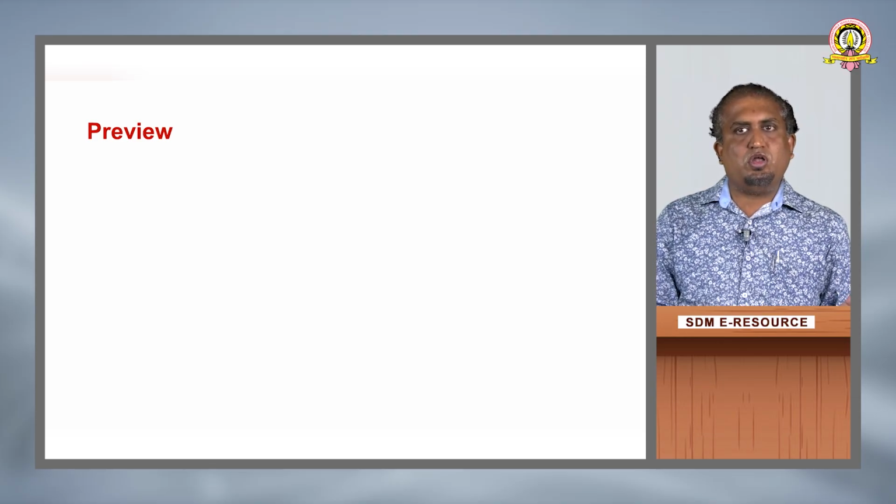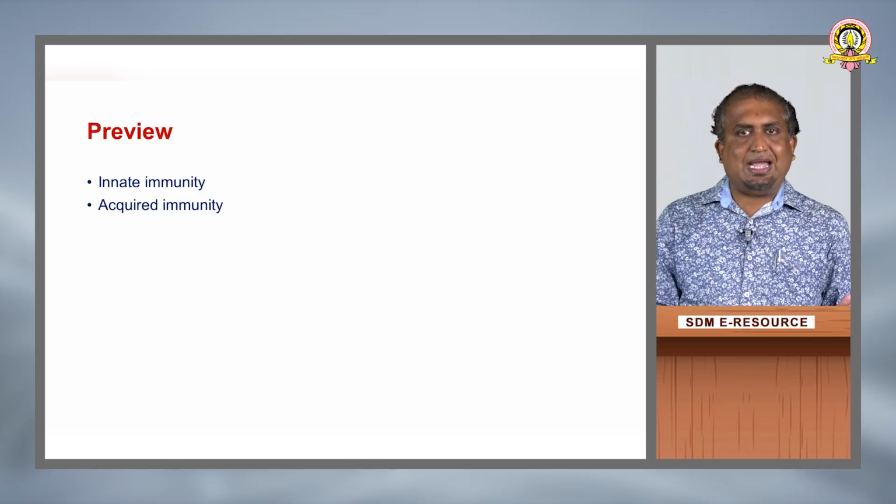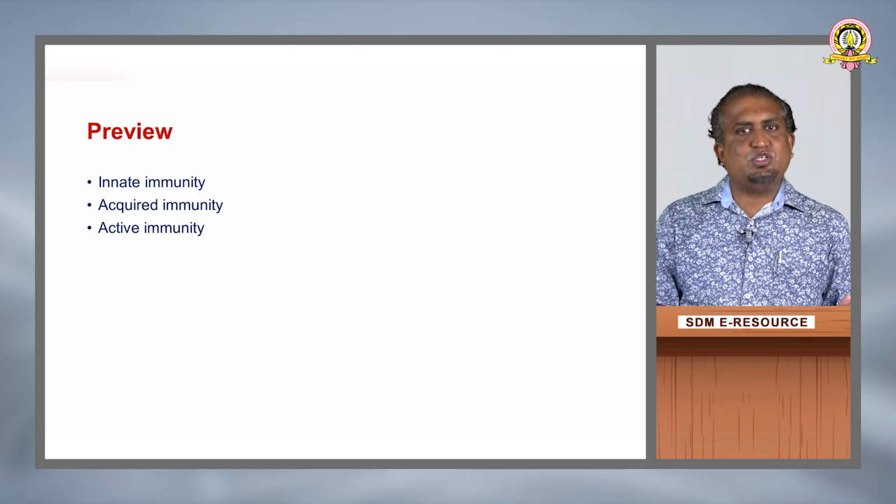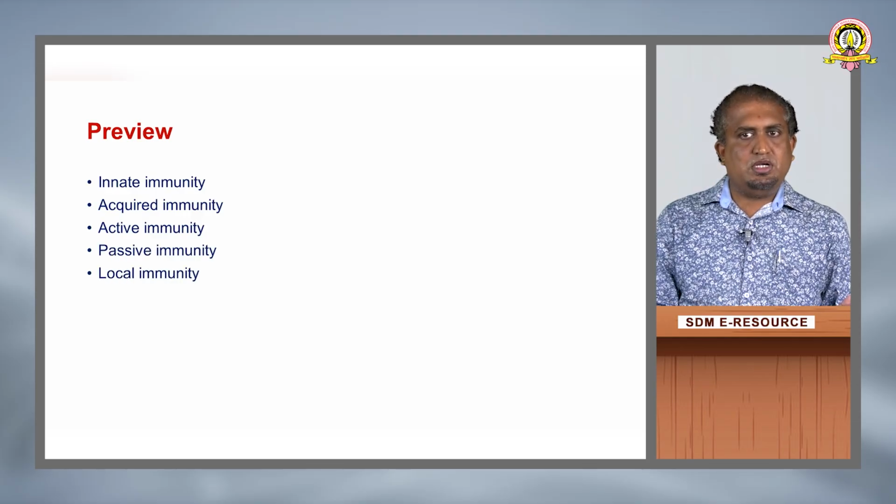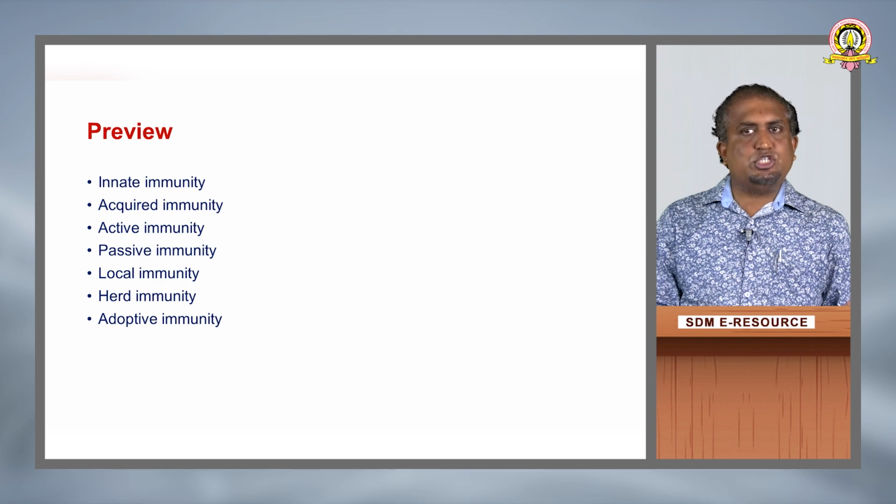We are going to talk on innate immunity, acquired immunity, active immunity, passive immunity, local immunity, herd immunity, and adaptive immunity. So, there are various types of immunity. Let us see each one in detail.